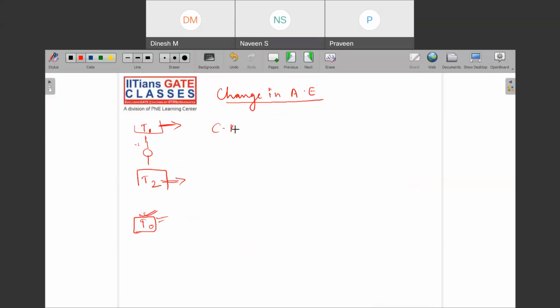So the change in available energy will be Q into 1 minus T naught upon what? T1, the initial one. Why? Because this is the energy which you have at this point, and then you have reached this point. So this is Q into 1 minus T naught upon T2.